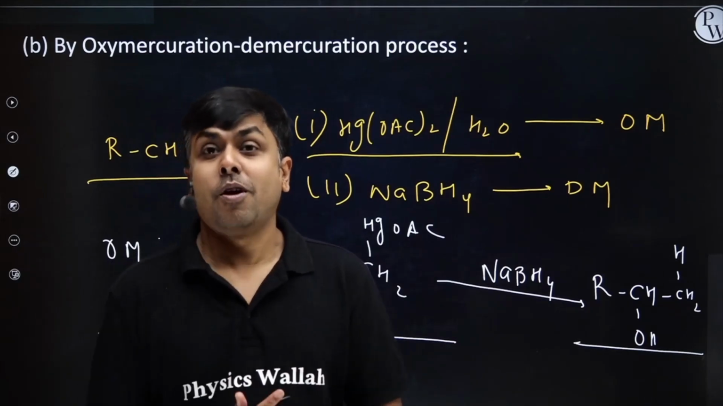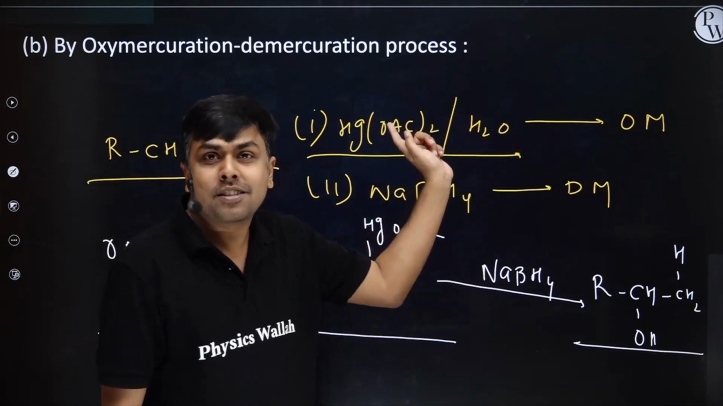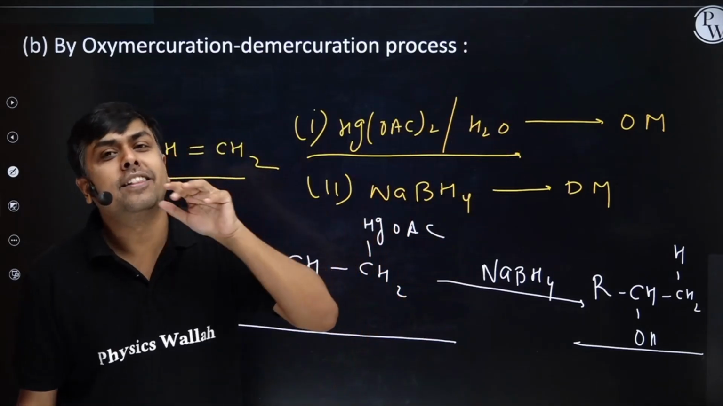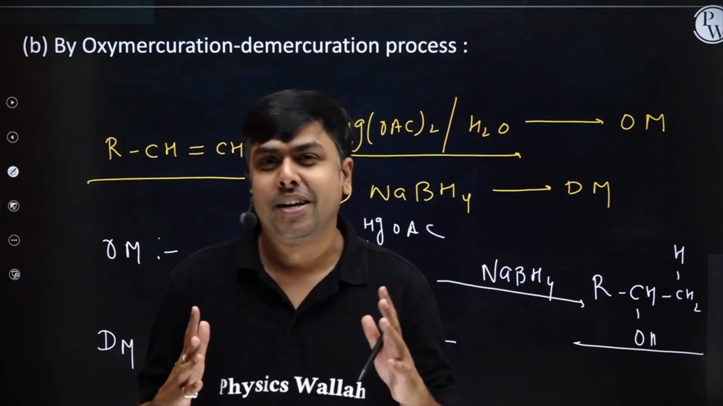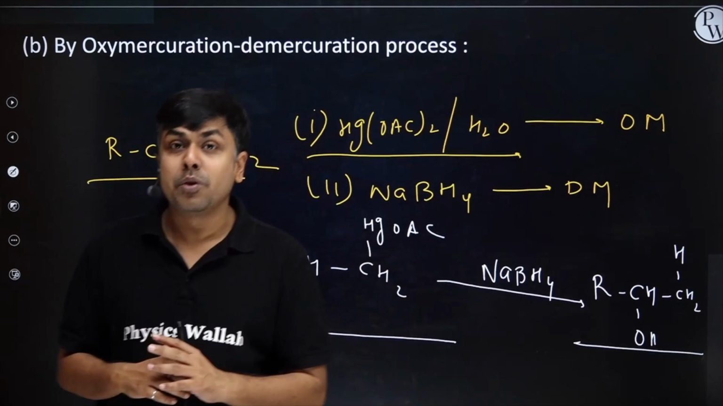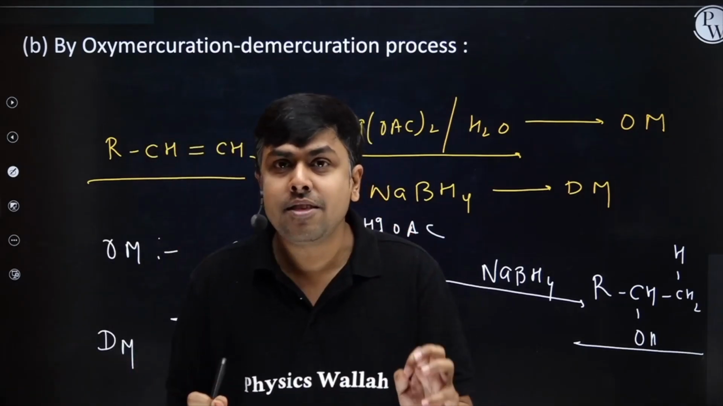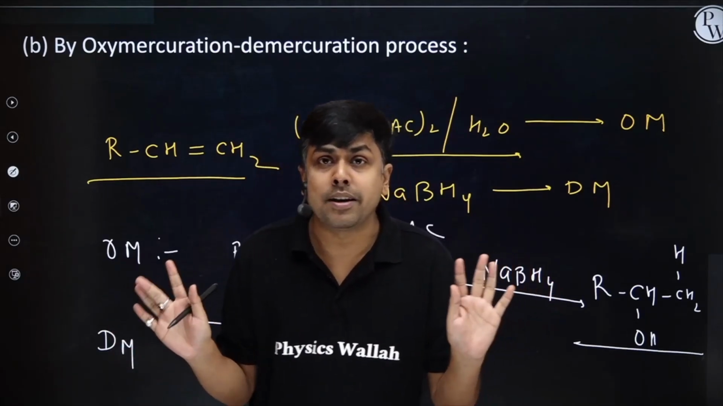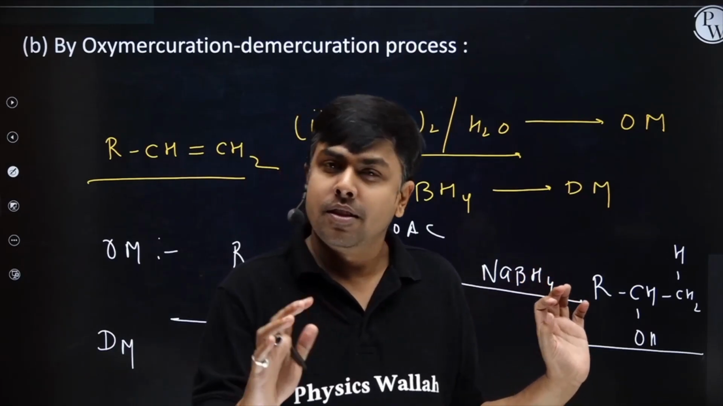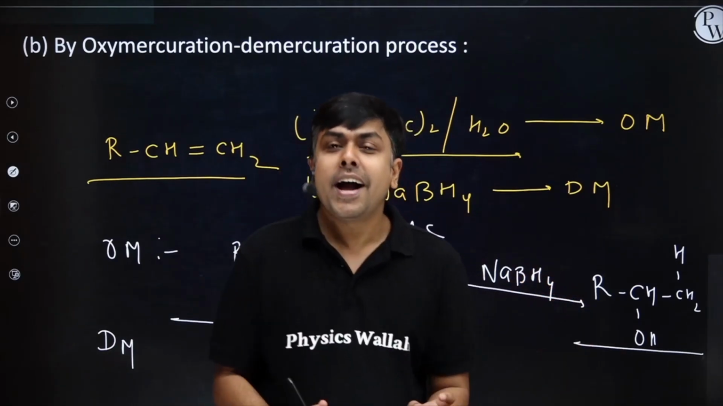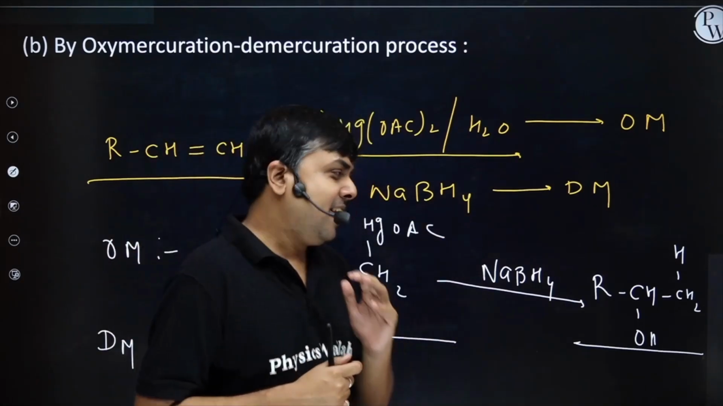This particular process is referred as oxymercuration-demercuration. First, oxymercuration, and the next step is attack of NaBH4, and this step is demercuration. The most important thing which we have to keep in mind: anti-attack stereo-wise, regio-wise, no rearrangement. Simply the nucleophile will attack on the more substituted carbon. That's it. The nucleophile will attack on the more substituted carbon. Right, students? Let's move ahead.